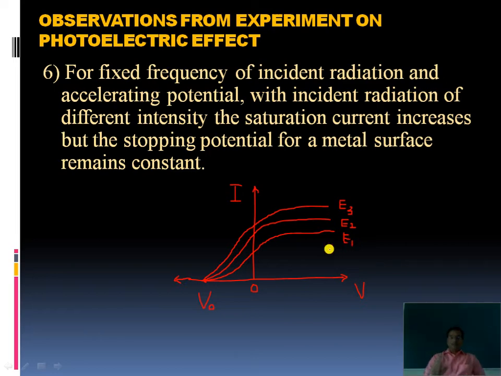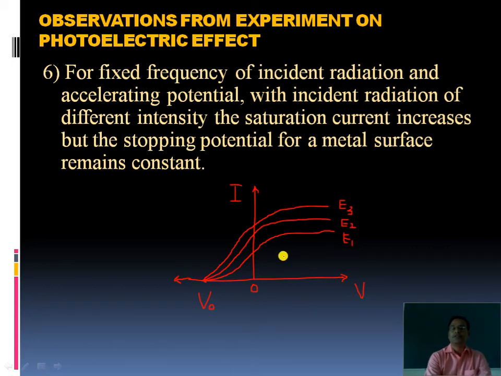So it is clear now. What I want to show here: for fixed frequency of incident radiation and accelerating PD, with radiations of different intensity, what happens? The saturation current increases. These are the saturation current maximum values, and these are different. This is I1, this is I2, this is I3. I3 is greater than I2, which is greater than I1. Similarly, E3 is greater than E2, which is greater than E1.